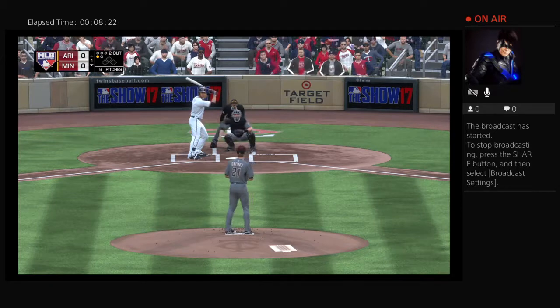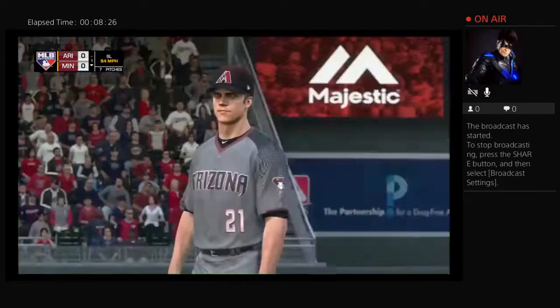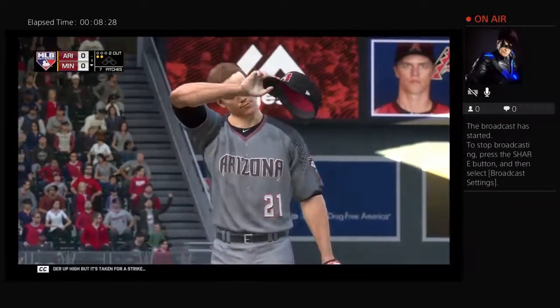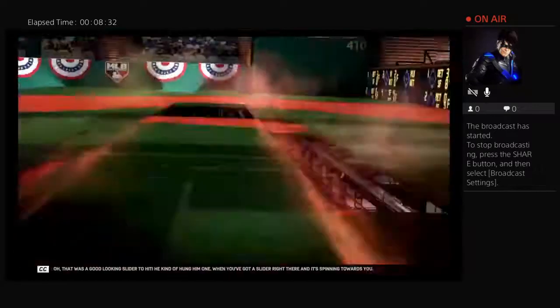Godley took the loss his last time out against the Cubs, despite allowing just 2 runs over 5 2/3 innings. In his last 4 starts, he is 2-1 with a 1.78 ERA. This will be his first start against the Twins.